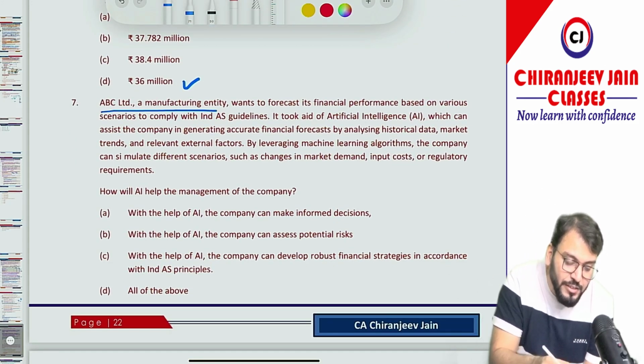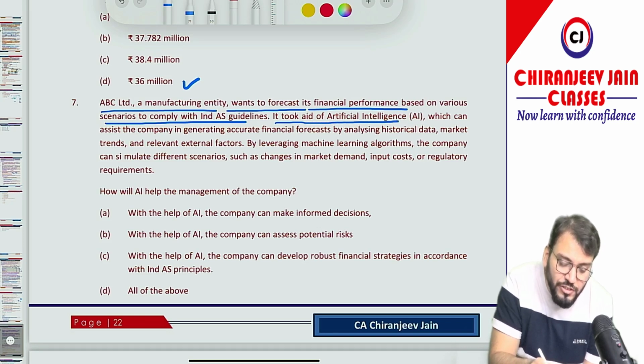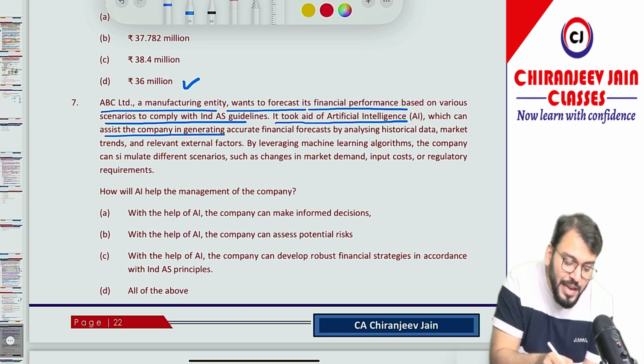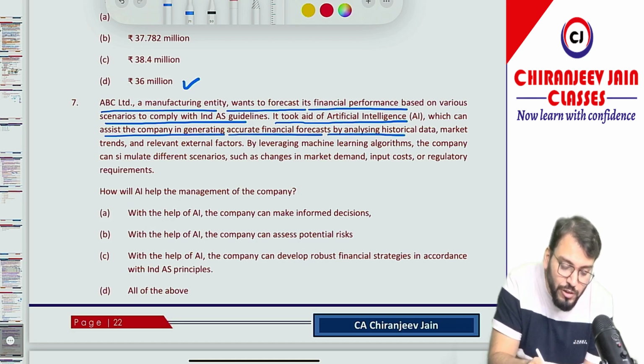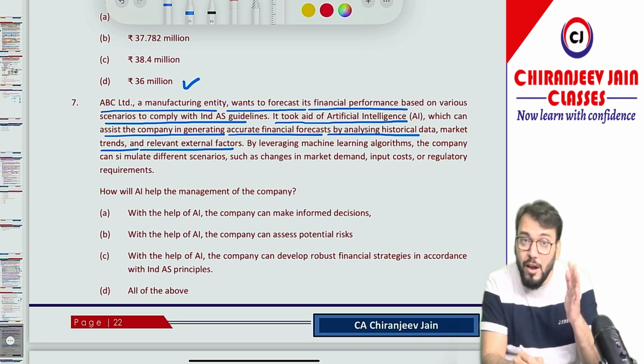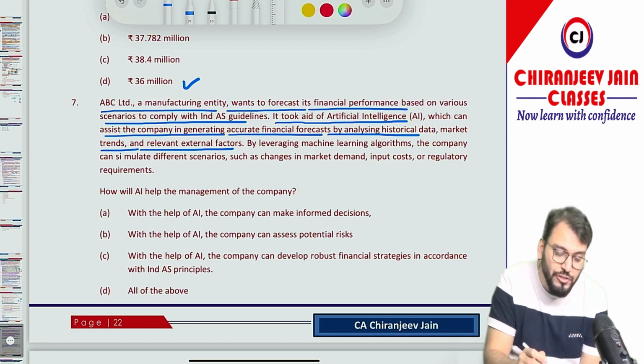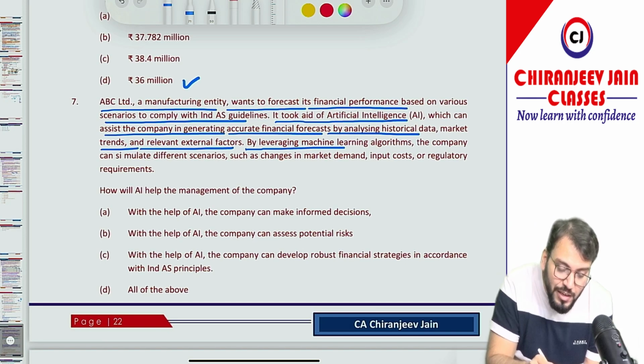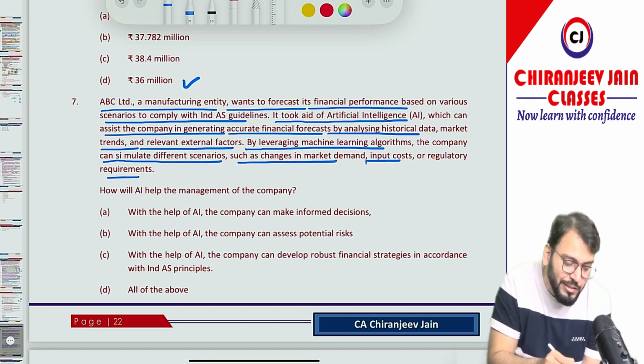ABC Limited, a manufacturing entity, wants to forecast its financial performance based on various scenarios to comply with India's guidelines. It took aid of artificial intelligence, which can assist the company in generating accurate financial forecasts by analyzing historical data, market trend and relevant external factors. Of course, this is a question from accounting and technology, artificial intelligence. By leveraging machine learning algorithm, the company can simulate different scenarios such as changes in market demand, input cost or regulatory requirement. How will AI help the management of the company?